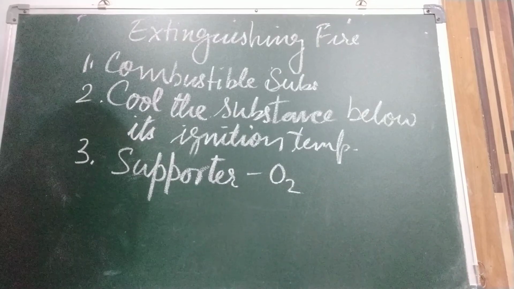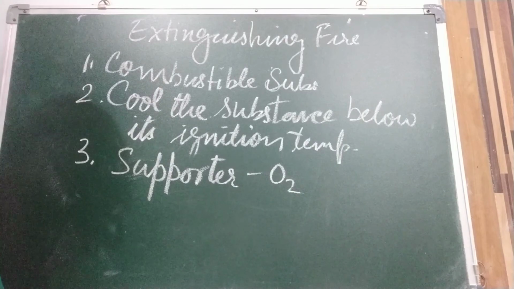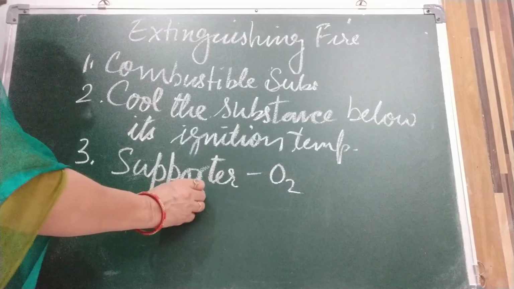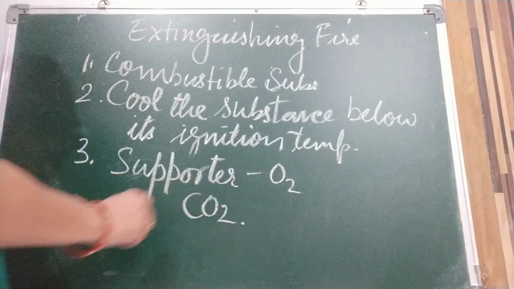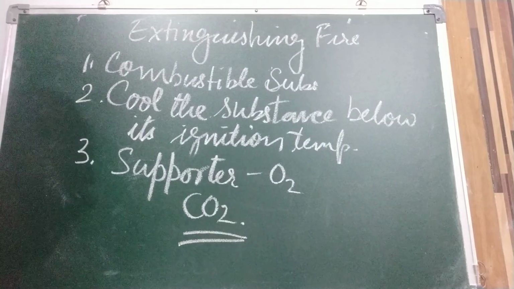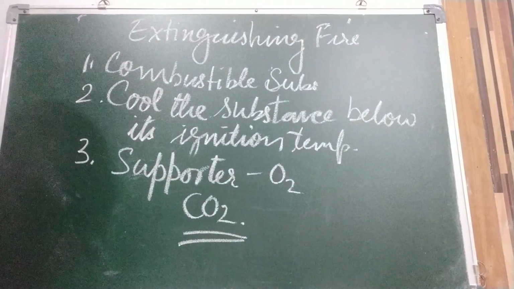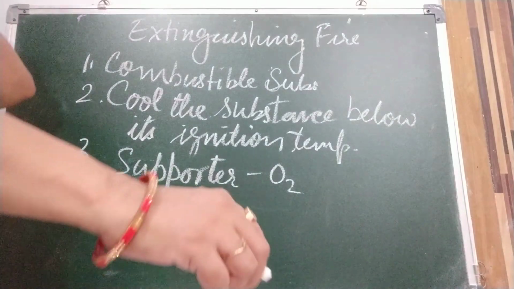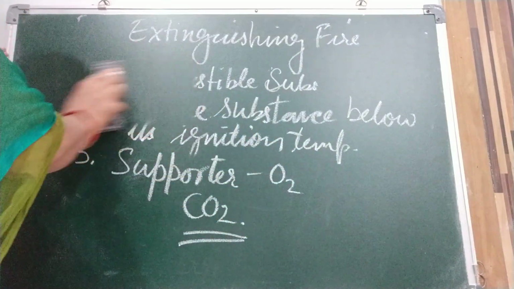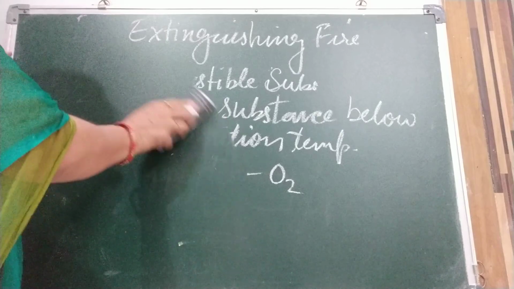Besides, it is heavier than air and forms a blanket around the fire. Now children, we know carbon dioxide is a gas which can extinguish fire, so we are going to discuss the fire extinguisher, by which we can release carbon dioxide.